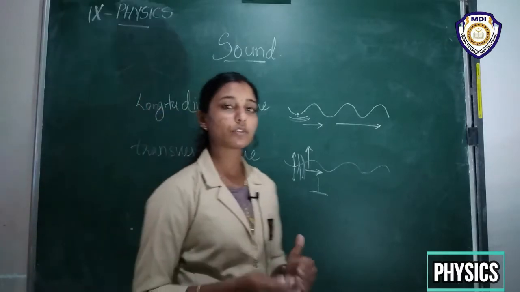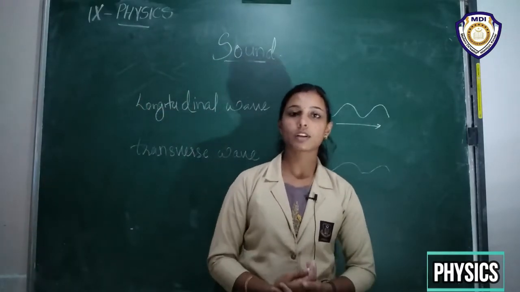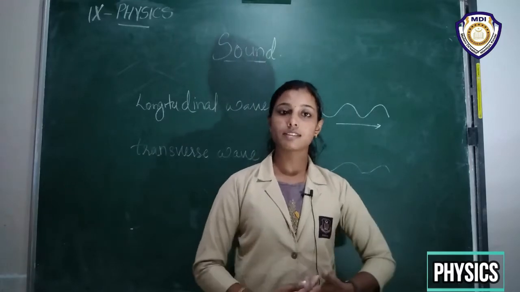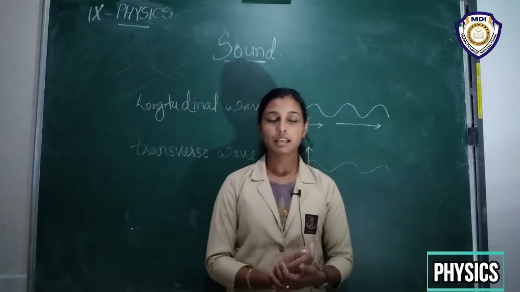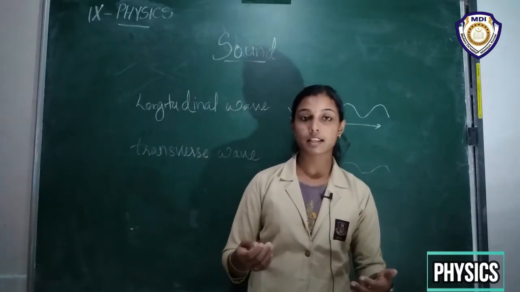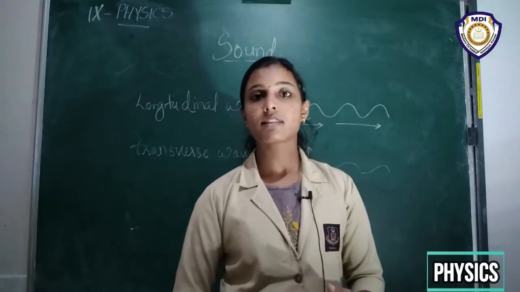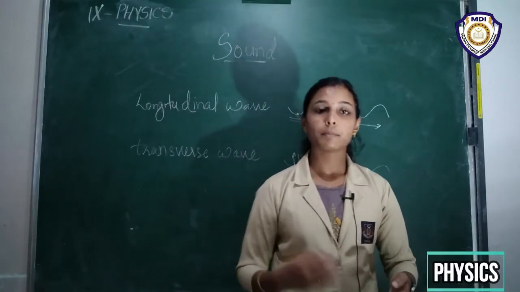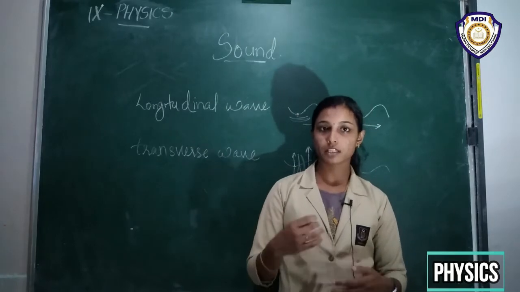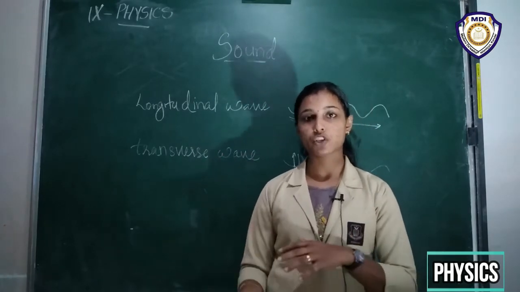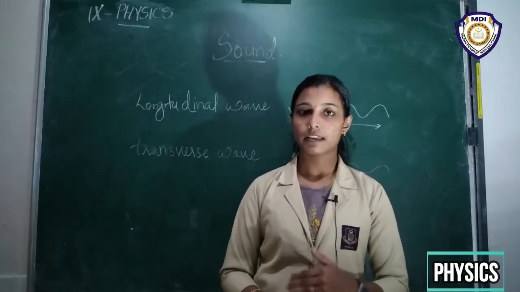Now we have to study longitudinal waves, because sound waves are longitudinal waves. An example of transverse waves is light waves, where the particles of the medium move perpendicular to the propagation of the light wave.